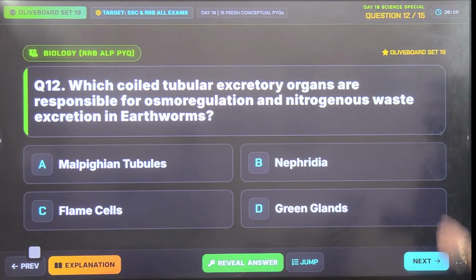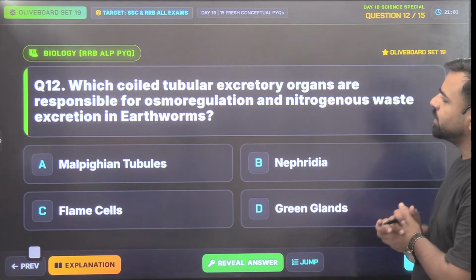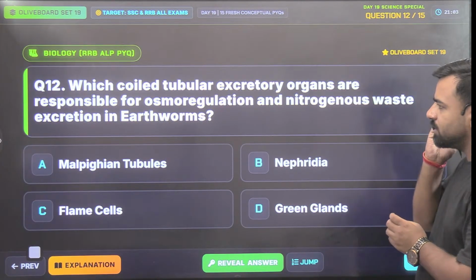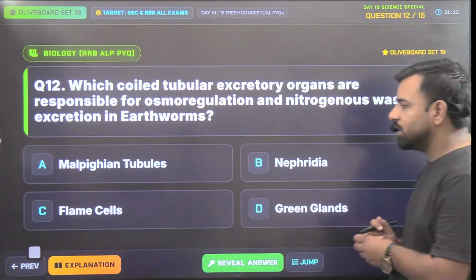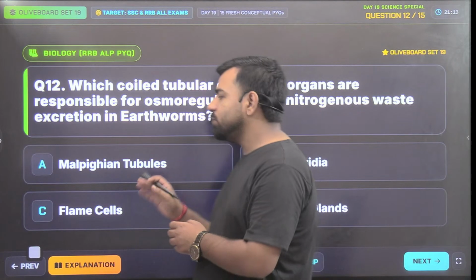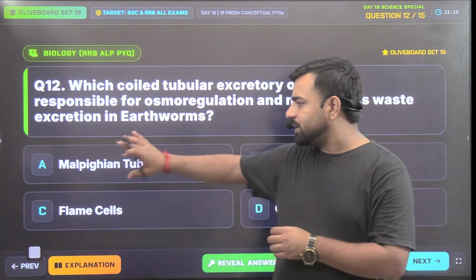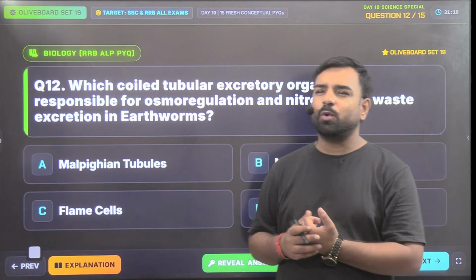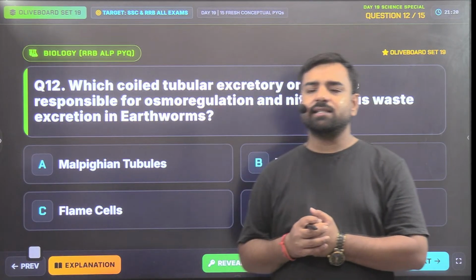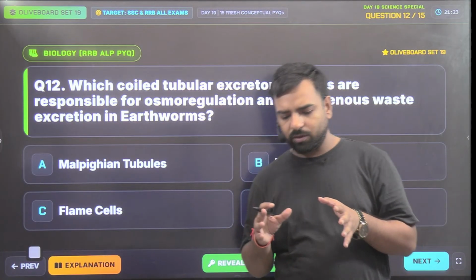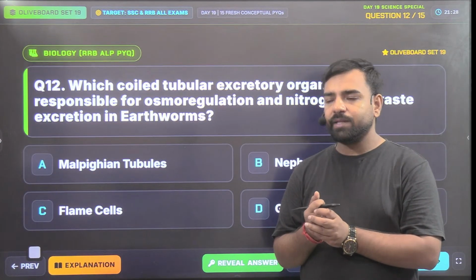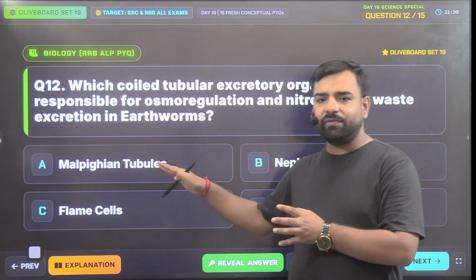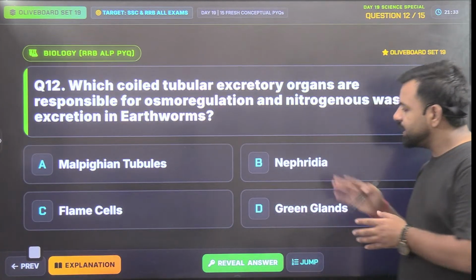What about the next one? Sorry guys. Which coiled tubular excretory organs are responsible for osmoregulation and nitrogenous waste excretion in earthworms? Is it Malpighian tubules? No, Malpighian tubules cannot be the answer because they are linked with arthropods. If I talk about insects and all, arthropoda is actually the largest animal kingdom phylum. Their excretion is through Malpighian tubules. So A cannot be the answer. Here, nephridia will be the answer.